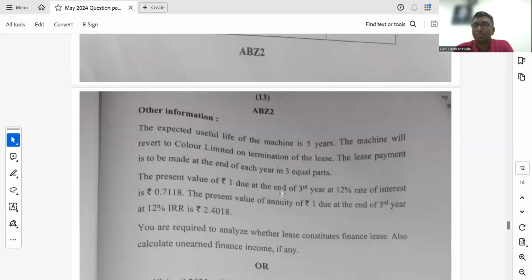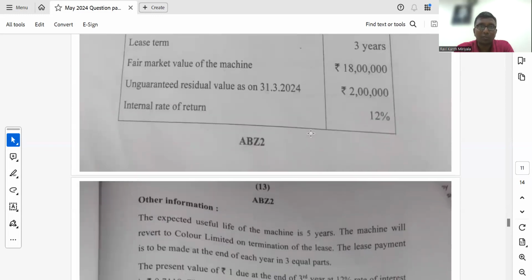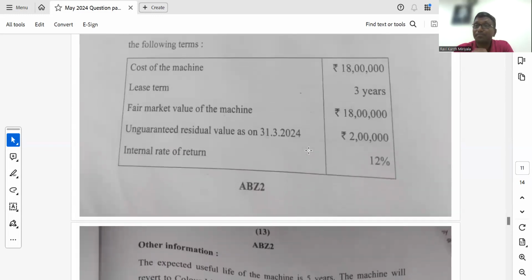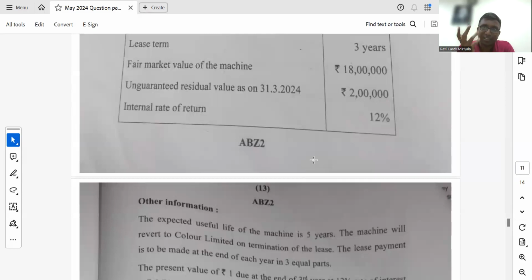The same sum, exactly same sum is there in our textbook, which was asked in the earlier examination. 2 times the same question has been asked. Yeah, he's asking whether it constitutes a finance lease. See, the first and foremost thing, what has he given, what is the MLP, minimum lease payments, in this sum? Cost of the machine he gave, lease term he gave, fair market value, UGRV, internal rate of return he gave. Correct? So then you are supposed to, that is not given.